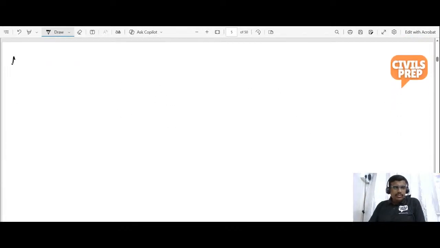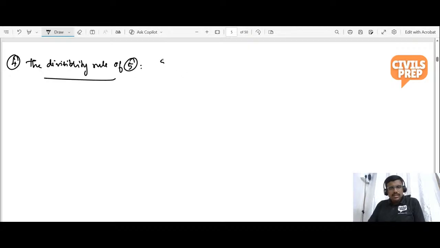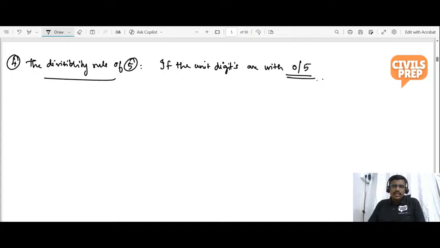The divisibility rule of 5. What is the divisibility rule of 5? If the unit digit, which is the ones place, is 0 or 5, then the entire number is divisible by 5.